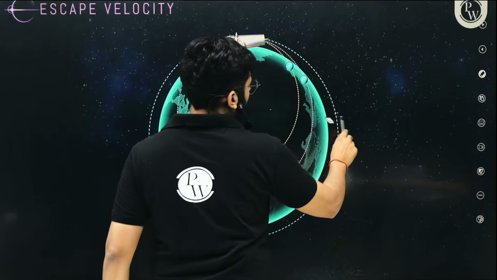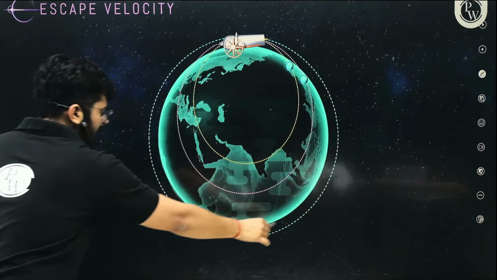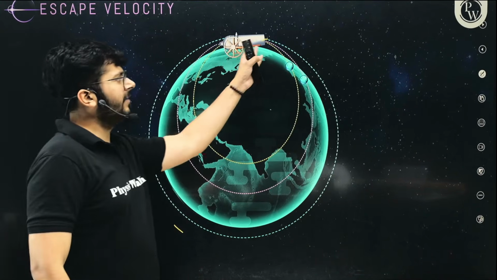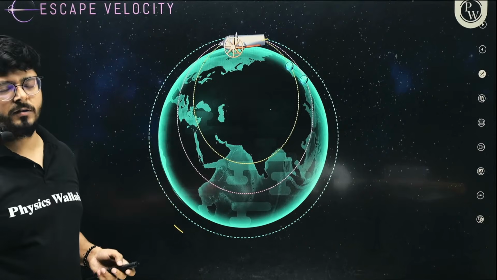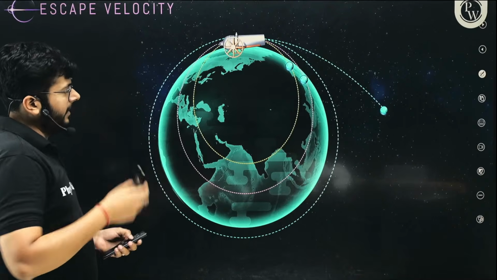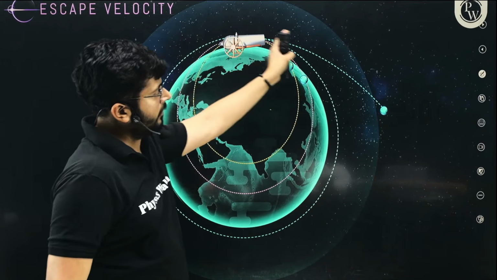The object continues to fall, and when it continues to fall, it completes an orbit around it. So we have given it such a velocity that it can complete an orbit. Now you have launched it at a much higher velocity, so now it is happening like this.